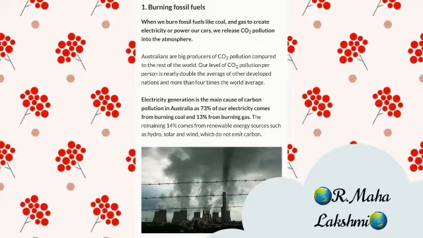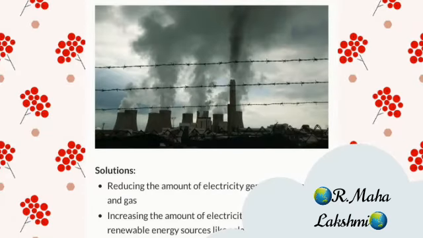Electricity generation is the main cause of carbon pollution in Australia, as 73% of our electricity comes from burning coal and 13% from burning gas. The remaining 14% comes from renewable energy resources such as hydro, solar and wind, which do not emit carbon. Solutions: reducing the amount of electricity generated from coal and gas, increasing the amount of electricity from clean, renewable energy resources like solar and wind.